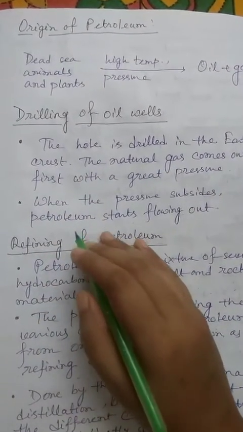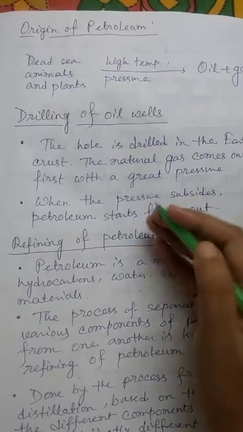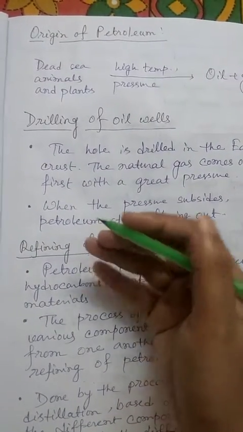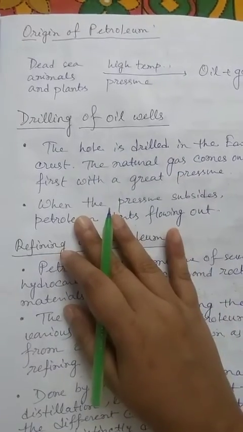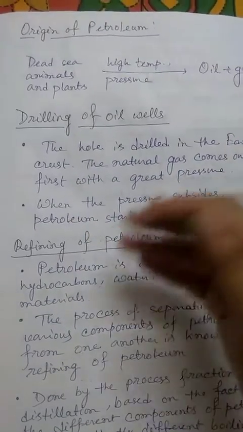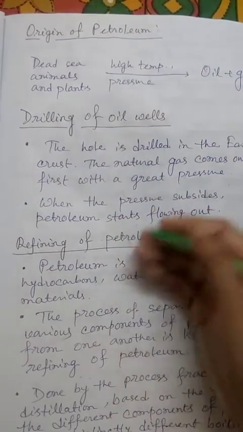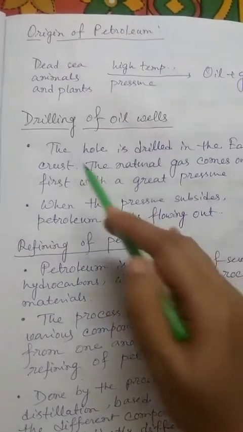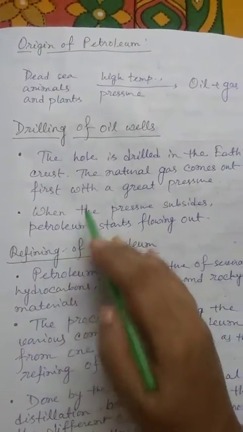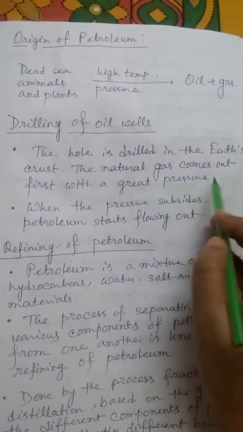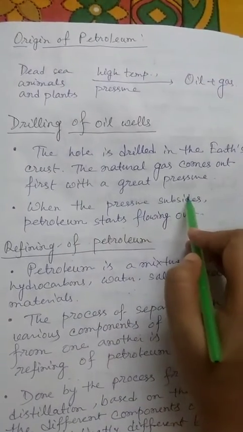Because of high temperature and high pressure, these decaying sea animals or sea organic materials transform into this liquid-like thing. Now, how can we get this liquid out of the sea? We have to drill wells. A hole is drilled into the earth's crust, then the natural gas comes out fast with great pressure.